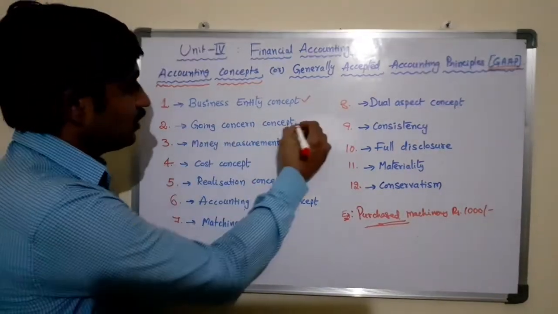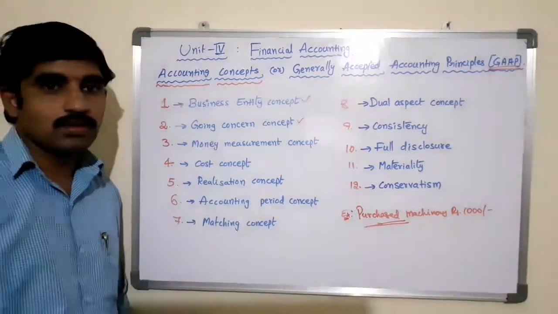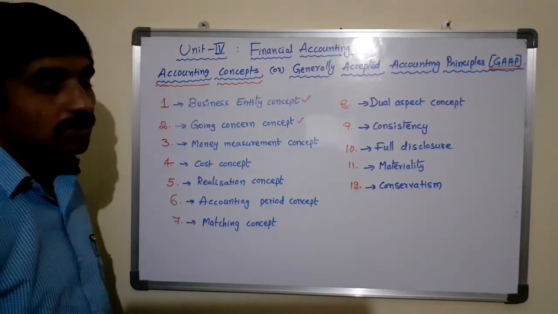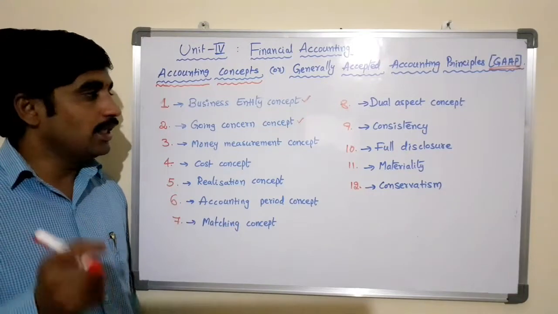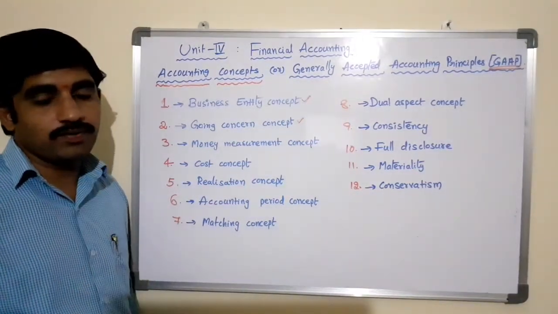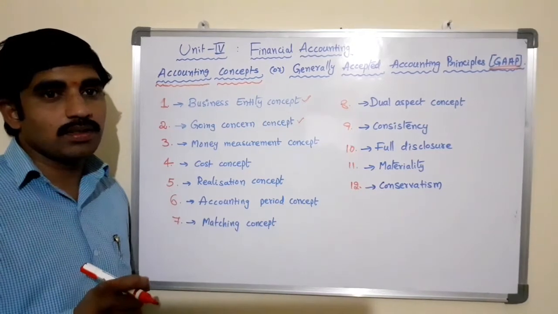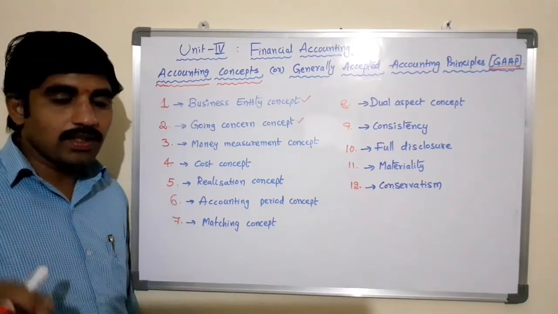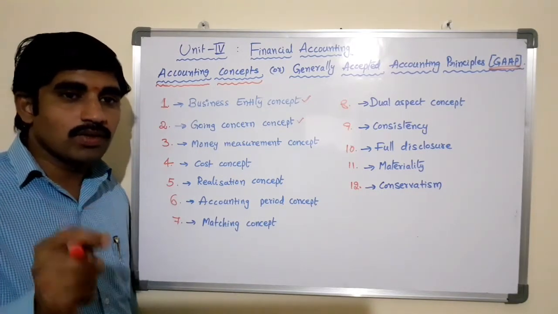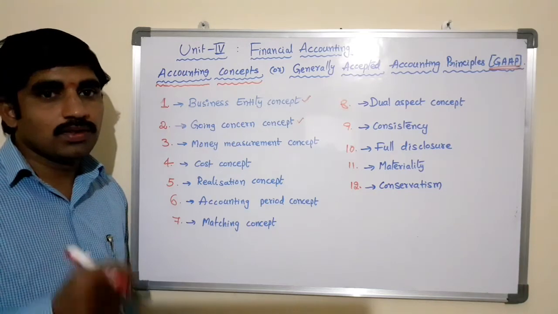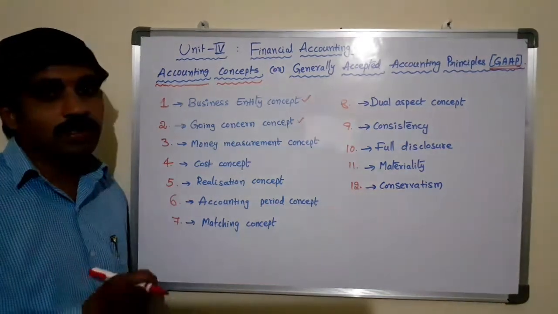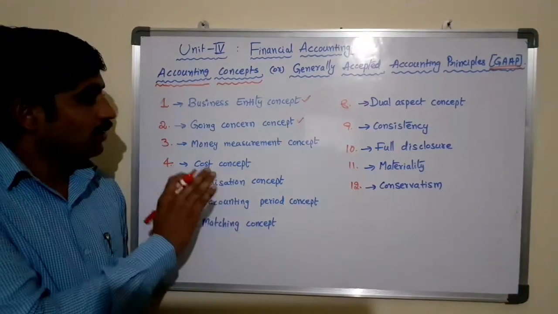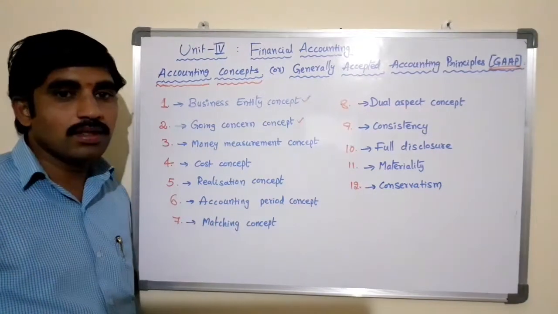The second one is the going concern concept. This is one of the important concepts of accounting. It is assumed that every business firm continues forever and has perpetual life. It is not going to be liquidated or closed in the near future. Because of this assumption, the current market price of the assets becomes irrelevant. We cannot close the business within the near future.